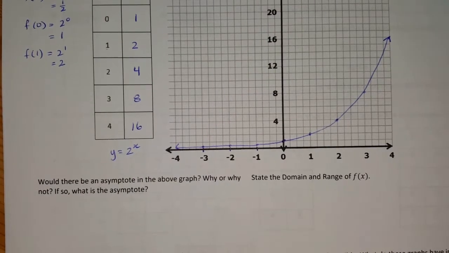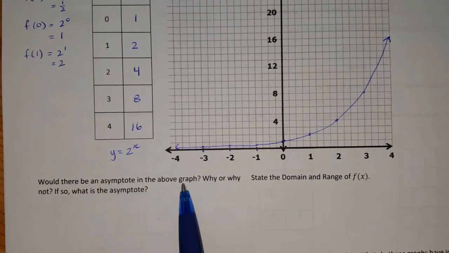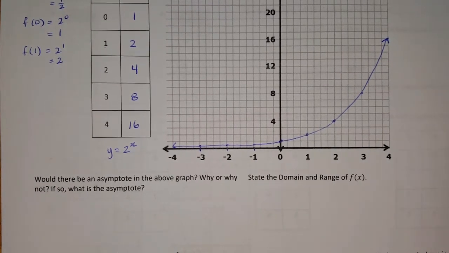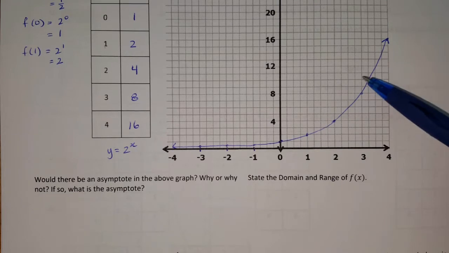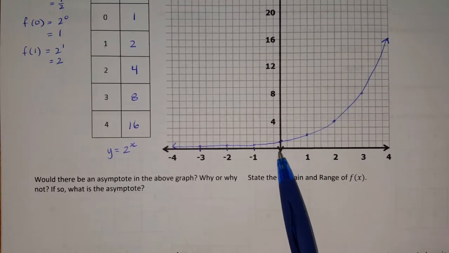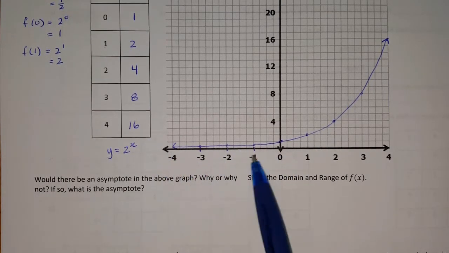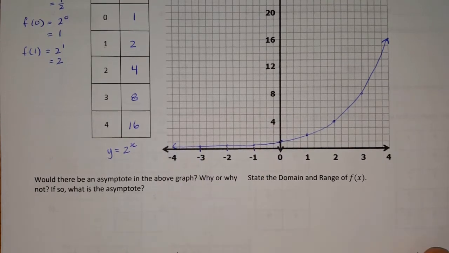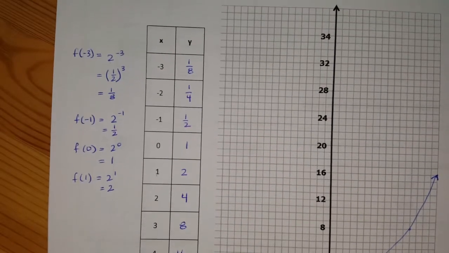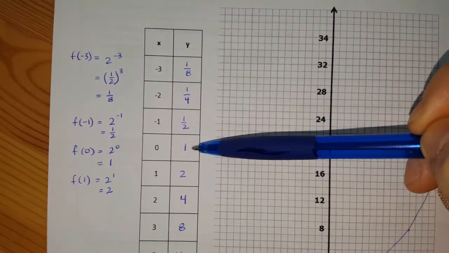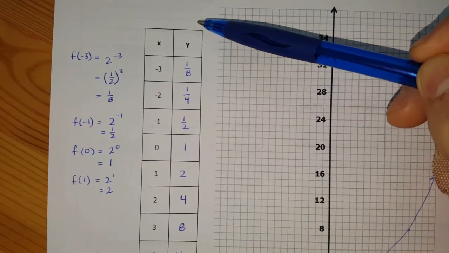The first question I'm asked is, would there be an asymptote in the above graph? Why or why not? And if so, what would be that asymptote? When I look at this graph, it increases upwards and upwards, and it looks like it's going to keep going upwards as x progresses towards infinity. As x progresses towards negative infinity, my values are going to keep getting smaller and smaller. This is also seen in my table of values. As I get more and more negative, my values get increasingly smaller.